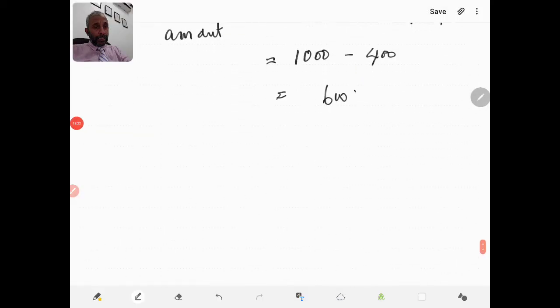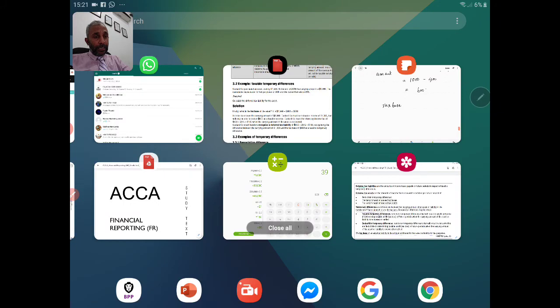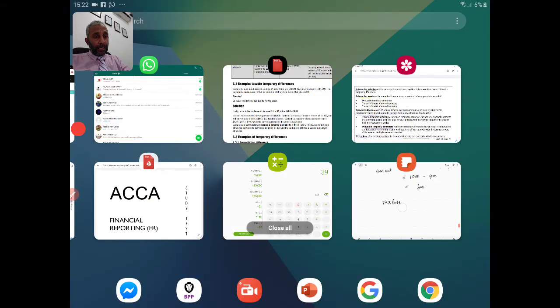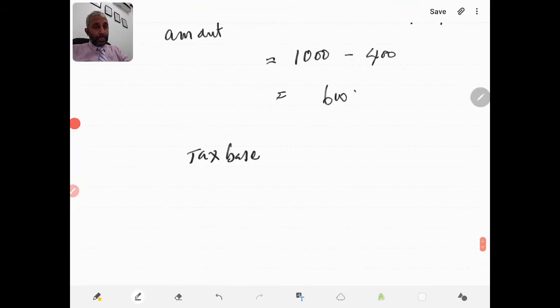On the other hand, what is tax base? Let's look into the definition here. Tax base of an asset or liability is the amount attributed to that asset or liability for tax purposes. In other words, to keep it simple, the tax base is the tax net book value of the asset or liability.